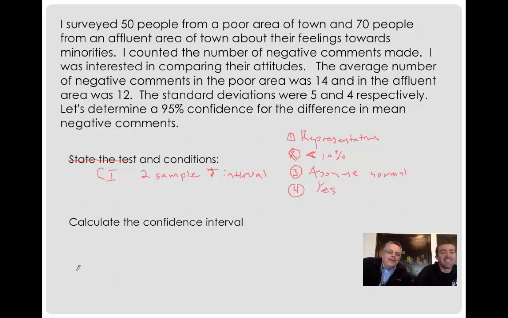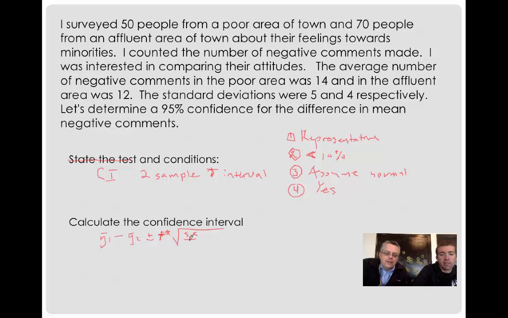I feel better. Now, let's state the formula. y1 bar minus y2 bar, plus or minus t star, times the square root of s1 squared divided by n1 plus s2 squared divided by n2. This is the formula for the standard error.